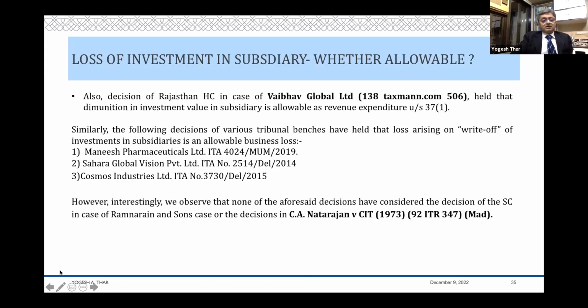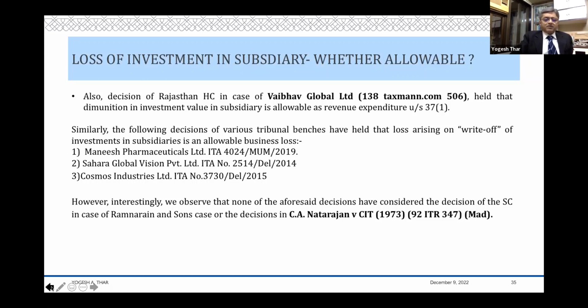forget diminution in value of investments. Even the loss on sale of shares cannot be regarded as business loss. According to me, it would be capital loss. Now just imagine, friends, if you want to claim loss as a business loss, you apply it to profits, what is going to happen? All your holding companies holding the shares of subsidiary companies, when they sell those shares, when they divest, you will see the tax department is going to say, what capital gain, this is all business income for you. It is untenable, according to me.